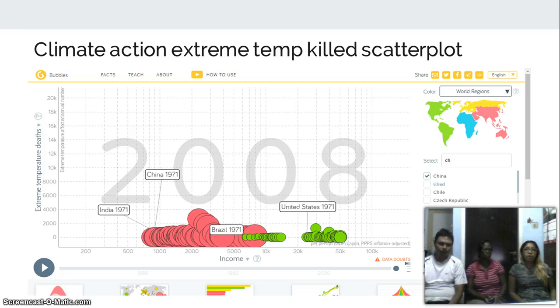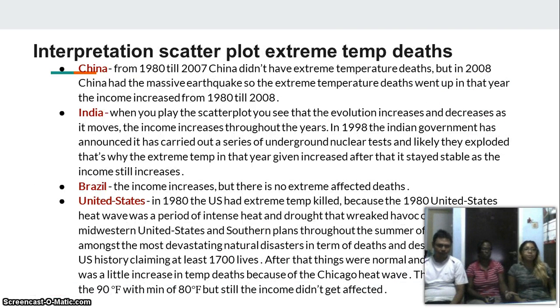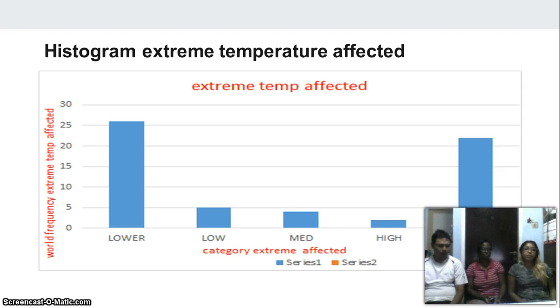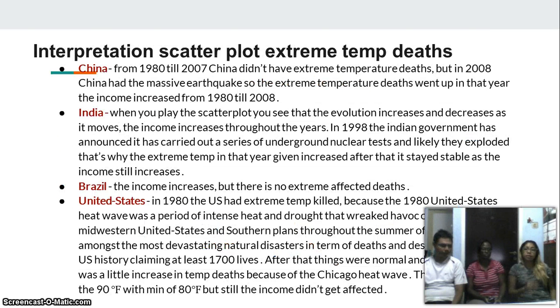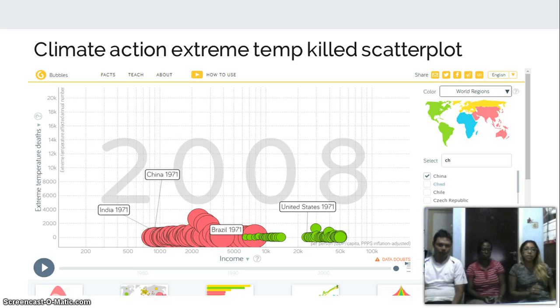The graph for extreme temperature killed in China, again, the earthquake. In India, when you play the evolution, you see an increase and a decrease as it moves. Brazil, the income increases and there are no extreme deaths. In the United States, you have an increase in extreme deaths because in Chicago, you had a drought, not a heat wave, and that caused many people to die.